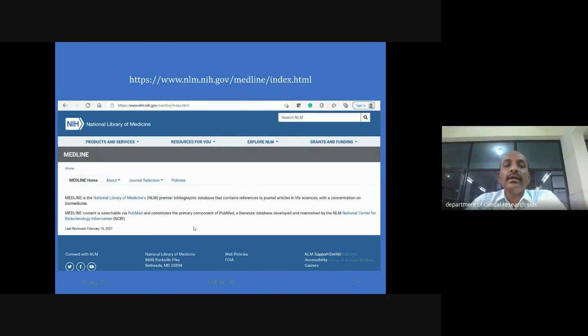Okay. And Medline is going to be searchable via PubMed, because I have already explained that PubMed is a search engine for the Medline database. And the NLM, that is the National Library of Medicine, also contains the National Center for Biotechnology Information.